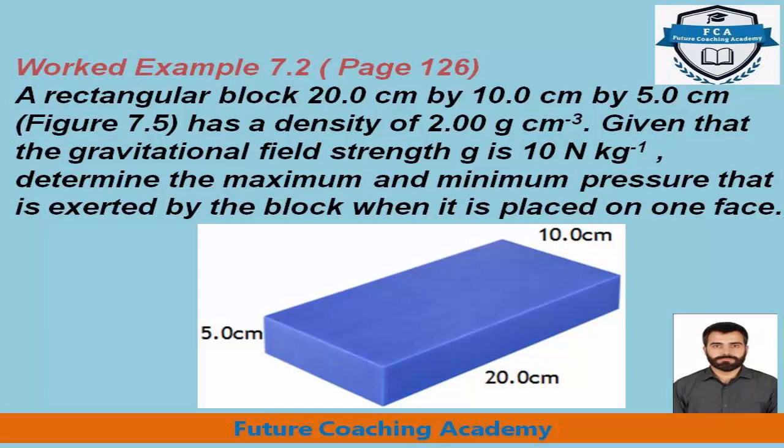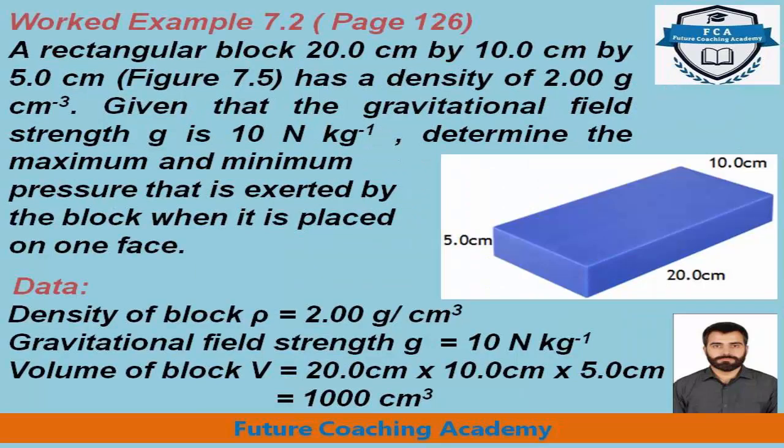Dear students, this example is quite similar to the high heels and flat shoes example. The data which we can extract from the given statement is the density of the block, we denote it with rho, that is 2 gram per centimeter cube. The gravitational field strength, that is g, is equal to 10 newton per kg. Next we are going to calculate the volume of the block, which is 20 centimeter multiplied by 10 centimeter multiplied by 5 centimeter. The product of these three physical quantities, meaning length, width and height, will become 1000 centimeter cube.